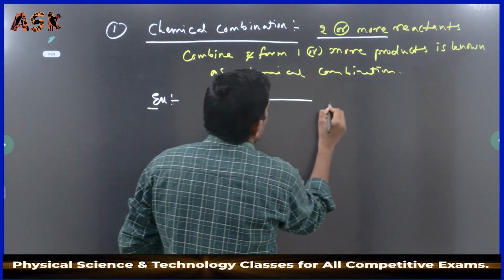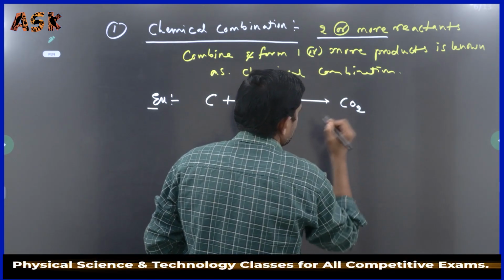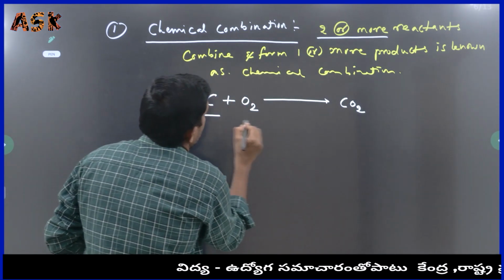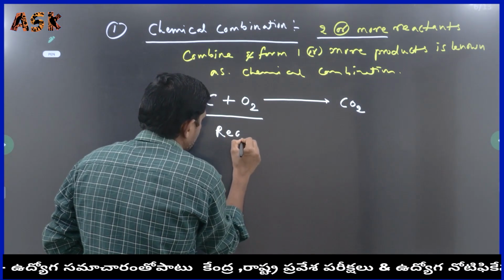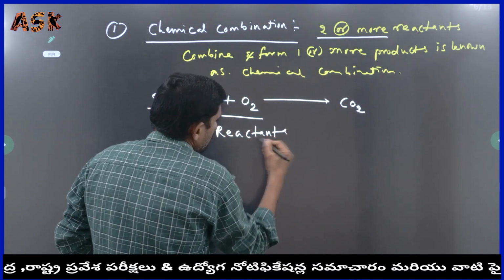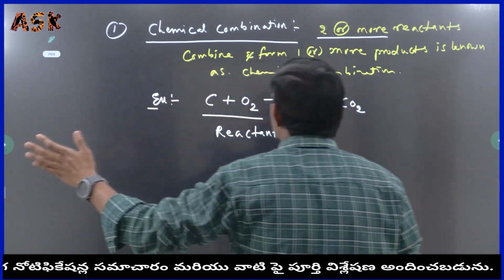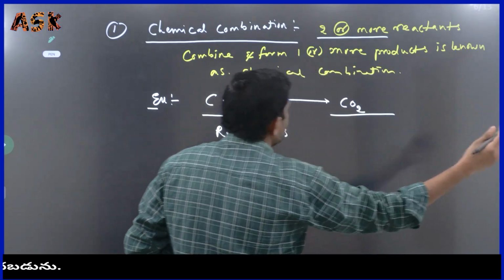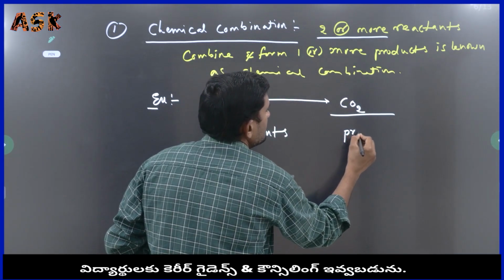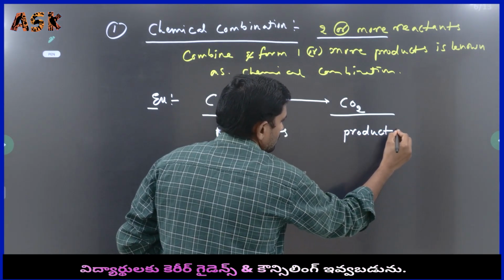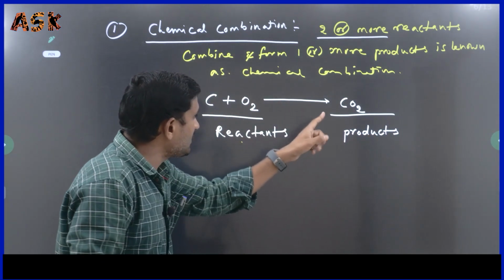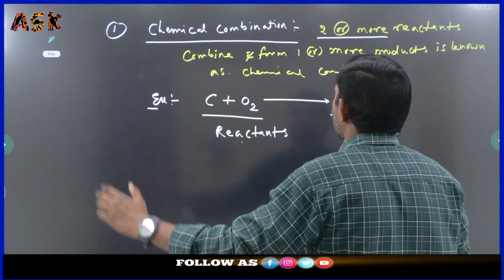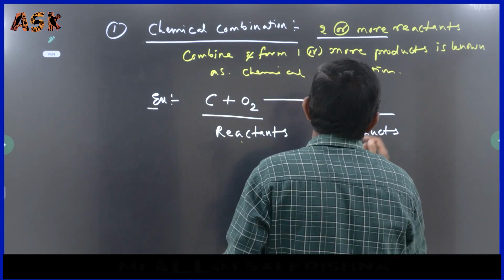Example 1: carbon with oxygen forms carbon dioxide. Here carbon and oxygen we have to consider as reactants, towards the left side of the reaction. The right side of the reaction we have to consider as the product. In a chemical reaction, left side things are reactants, and right side things are products.